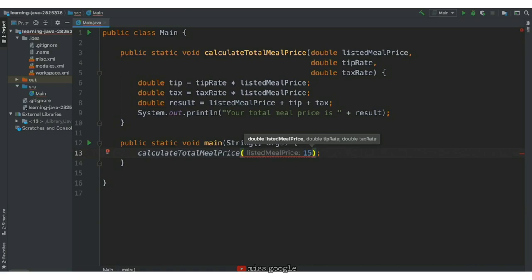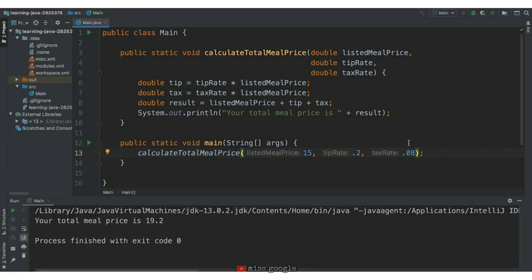We also have the tip rate and tax rate. We'll add 0.2, 20% for the tip, and 0.08 for the tax rate, 8%. It's important to remember that the order does matter here. So the first input defined in the function will get the first value in the parentheses, and so on. Let's run the code and see what happens. And we get an output. Your total meal cost is 19.2.